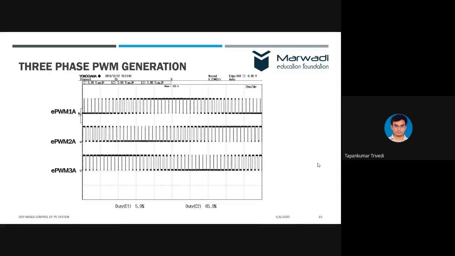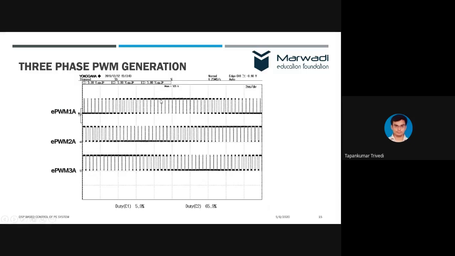Then we have 3-phase PWM generation. This is sine PWM generation. So as you can see, EPWM1A, 2A, and 3A. We have used 3 EPWM modules. There are 6 such EPWM modules. As I have mentioned, we have 6 EPWM modules, and 6 EPWM modules are able to generate 12 PWM signals.